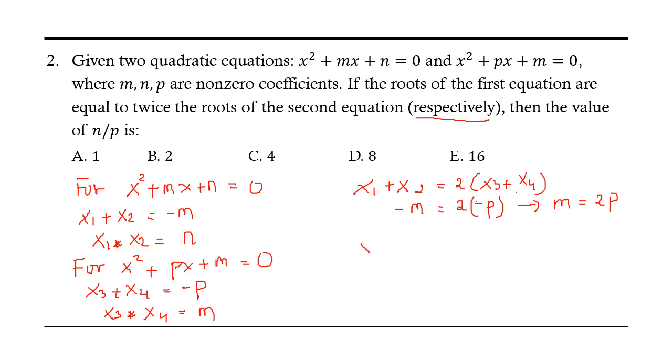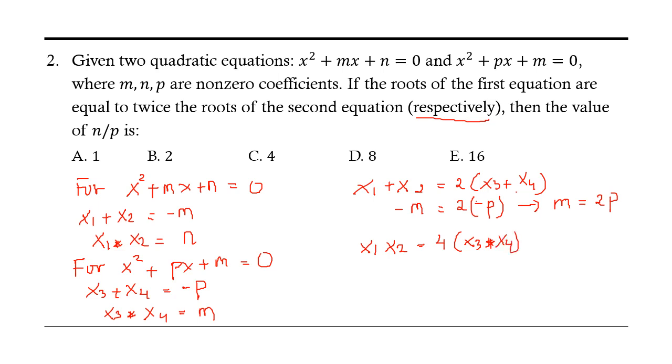And then x1 times x2, because x1 to x3, x2 to x4, or you can also imagine x1 to x4, x2 to x3, no problem. But the result here will be 4 times x3 times x4.